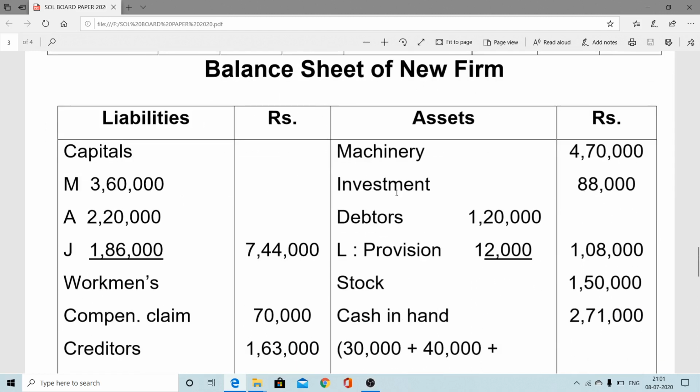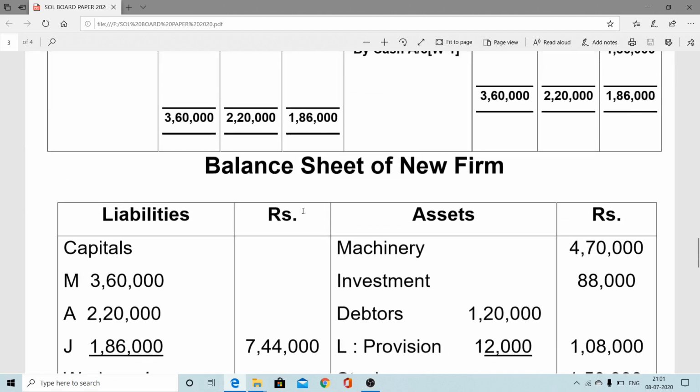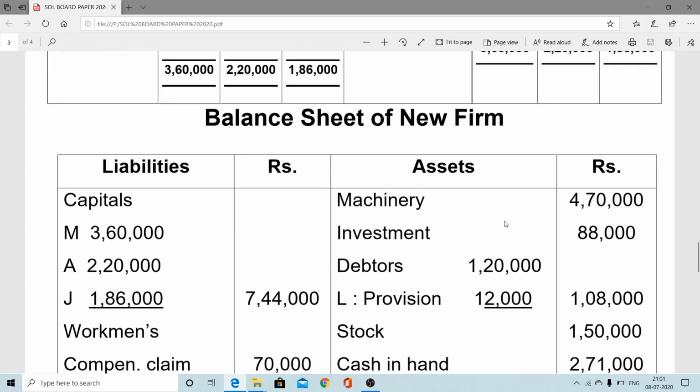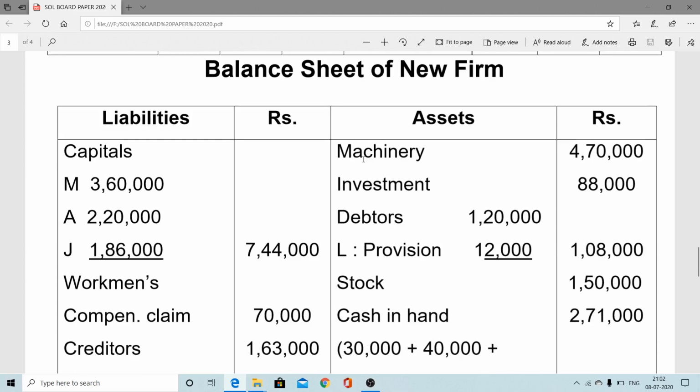Now the new balance sheet. The new balance sheet we can present like this, though this year, due to the change of syllabus, the new balance sheet is not so important. So let's finish this last year's paper. Here we are changing the values of assets and liabilities. Machinery 4,70,000. Investment after deducting the 22,000 taken over by the old partner, the remaining part.